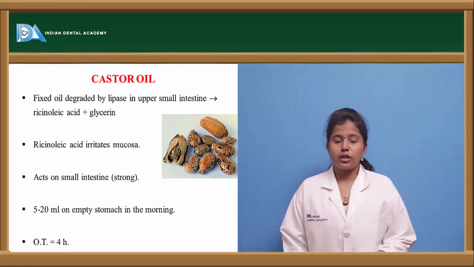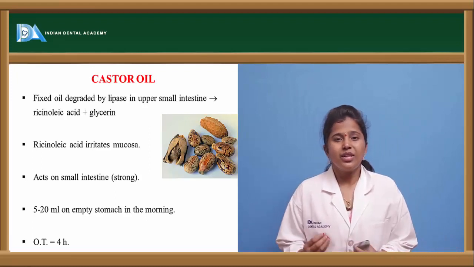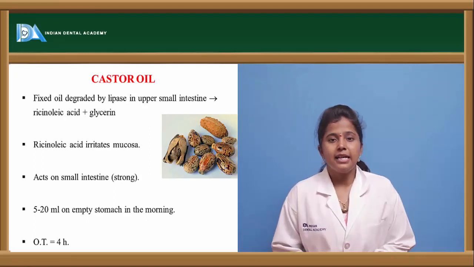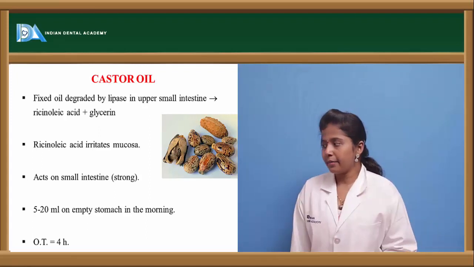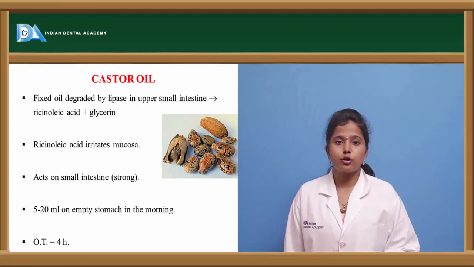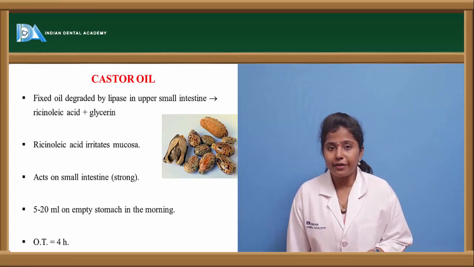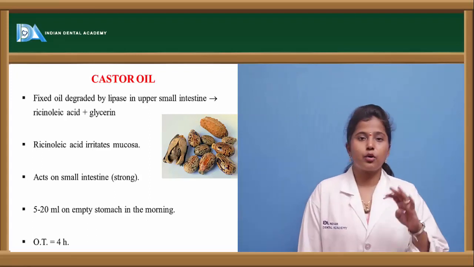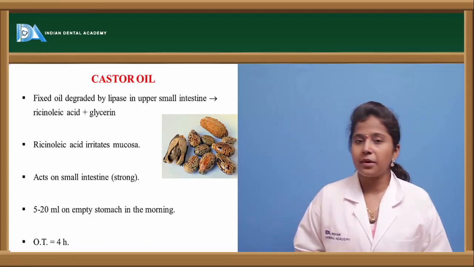So what does it do? This ricinoleic acid is a mucosal irritant. When the mucosa is getting irritated, there occurs some sort of stimulation in the smooth muscle, and thereby it causes peristalsis movement. The onset of action of castor oil is about 4 hours, and the dose is 5 to 20 ml on an empty stomach in the morning.